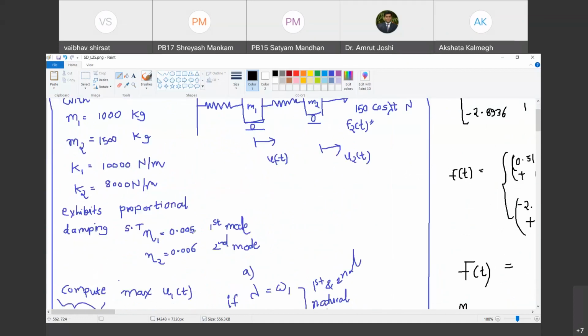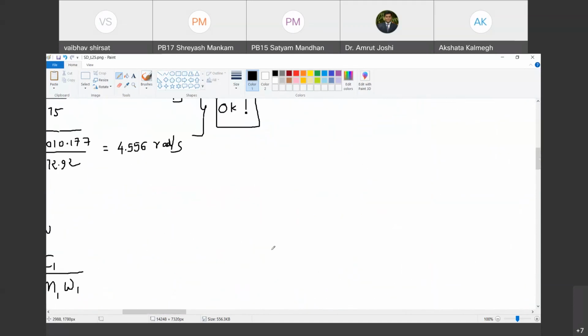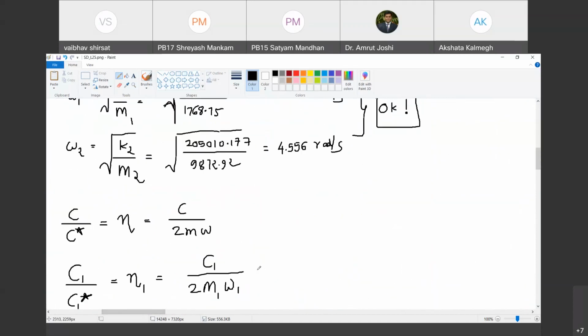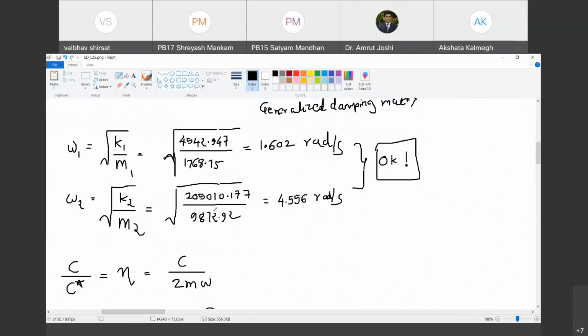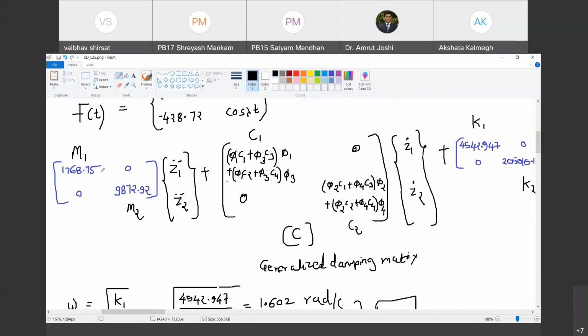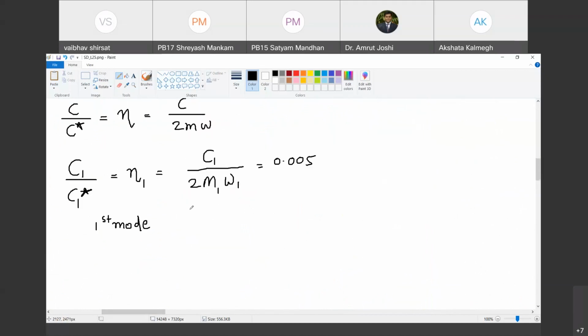Now, in the problem statement, is eta 1 given? Eta 1 is given as 0.005. Do you agree with me? Yes, sir. So can I say this is equal to 0.005? Yes, sir. So in that case, what is the value of M1? Do we know the value of M1? Yes, sir. It is 1768.75. So can I substitute these values here?